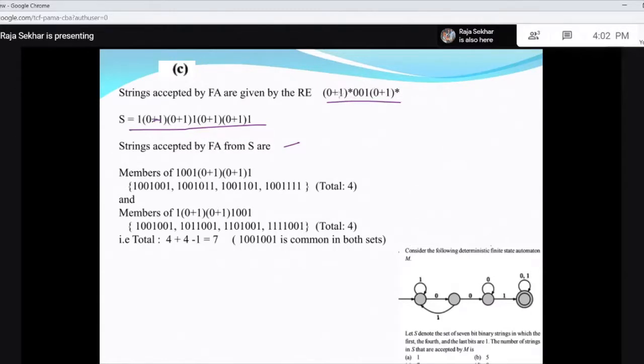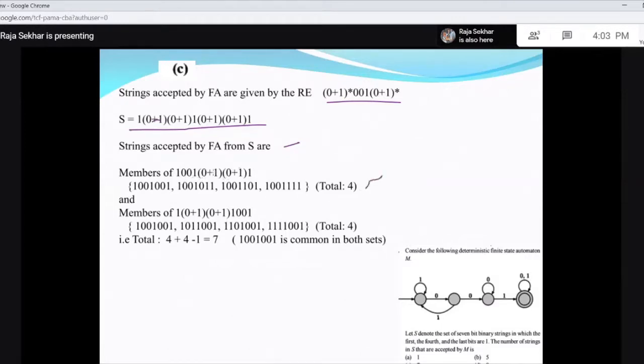That means it is accepting strings that contain 0, 0, 1 as a substring. Suppose 0, 0, 1 is in this part. Here it could be anything because at least 1, 0, 0, 1 is there. So I get a total of 4.